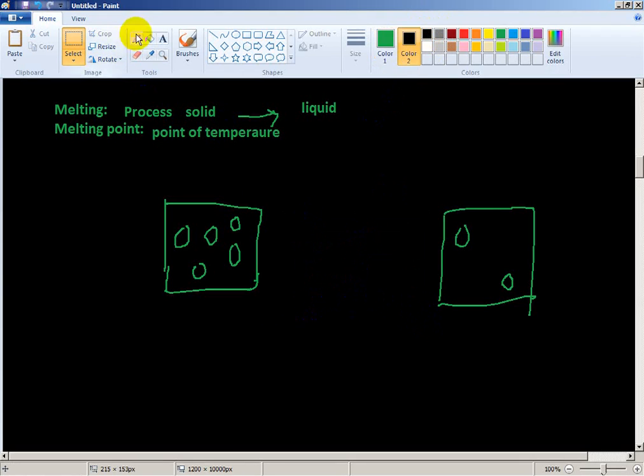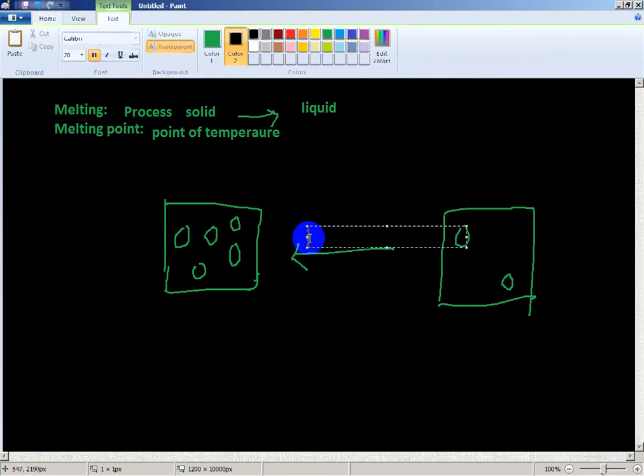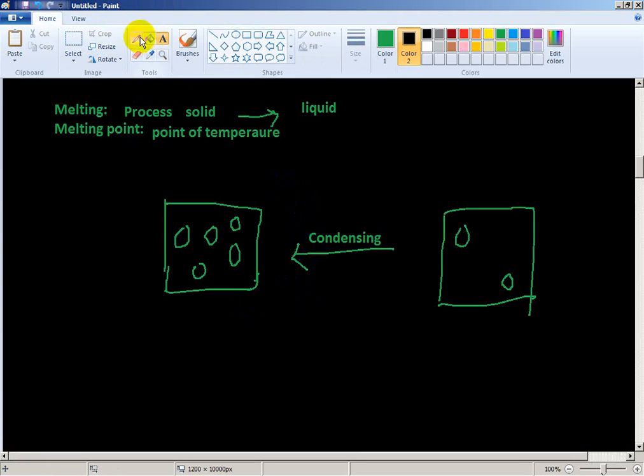If you reverse the boiling process and want to do this, it is called condensing. Here you need removal of heat. Here you minus heat. You remove heat. Removal of heat is required.